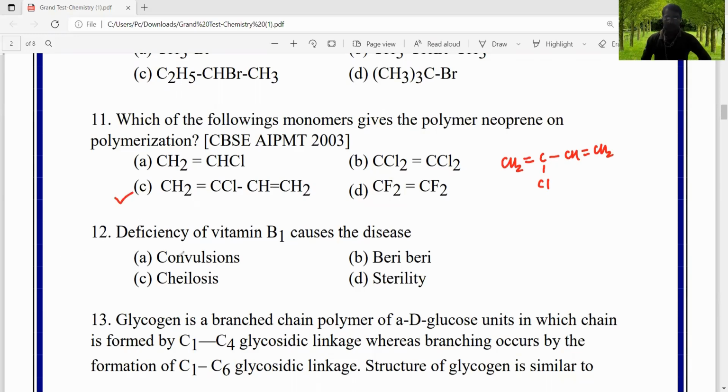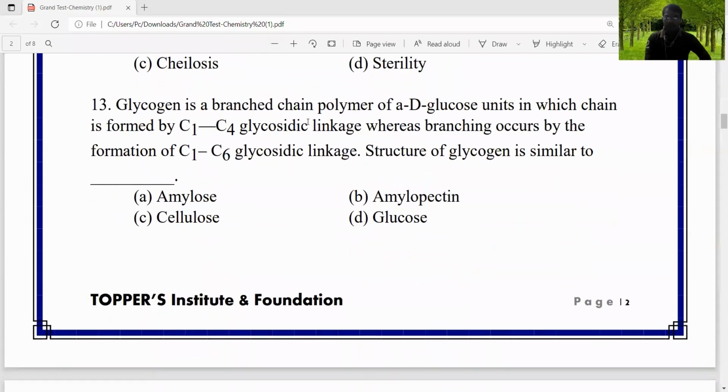Question number 12. Deficiency of vitamin B1 causes the disease: option A, convulsion, option B, beriberi, option C, cirrhosis, option D, sterility. Vitamin B1 deficiency causes beriberi, and therefore the correct answer is B, right? So these are the 12 questions. Then question number 13.